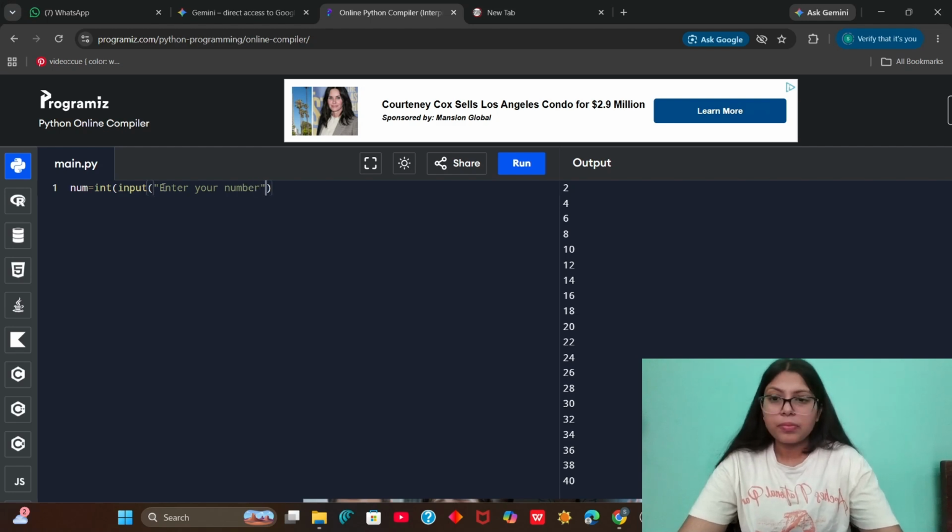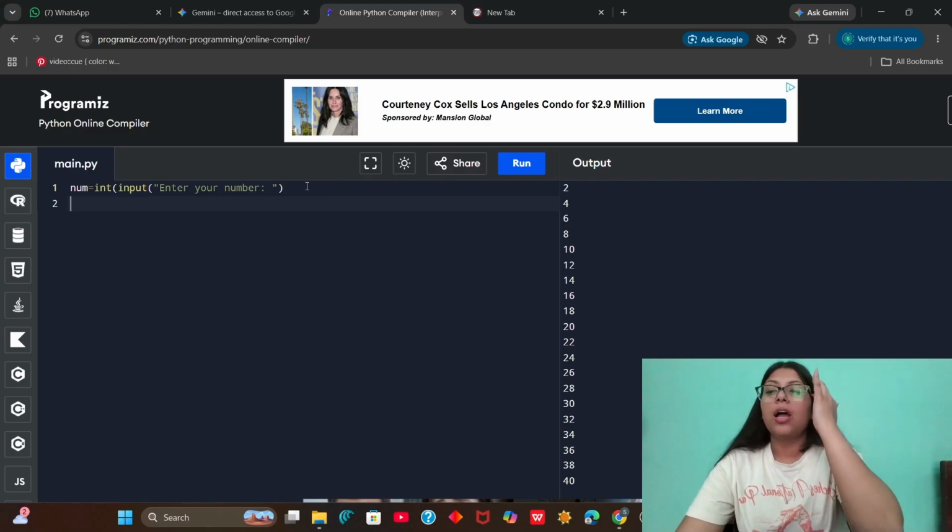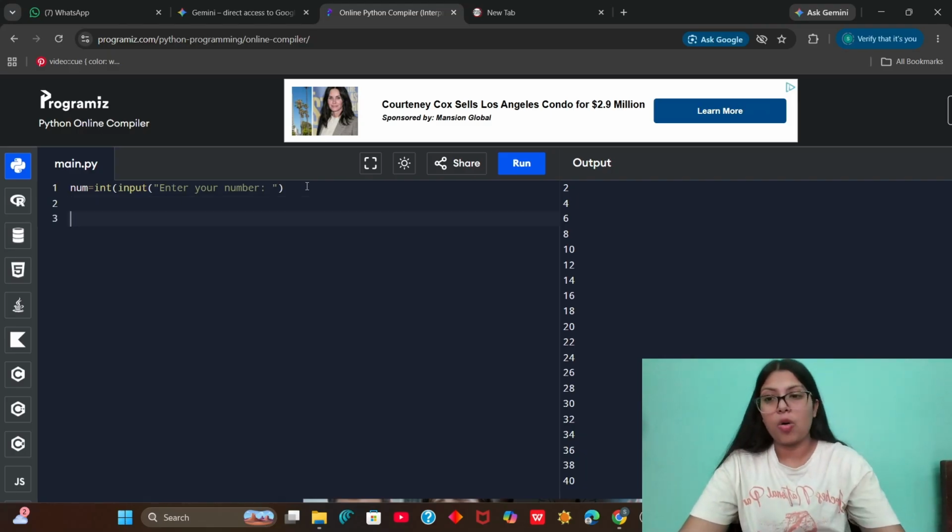So we are taking the number as an input. And what we are going to do now is that we will use a loop to iterate in the range. We will start from 1 and we have to go till 10. So I'm taking 11 here.